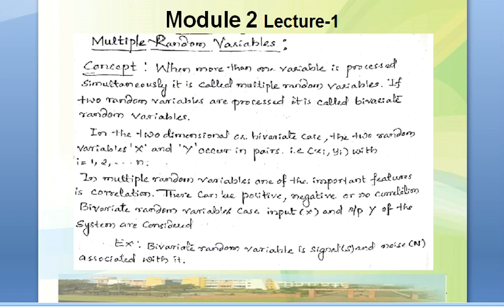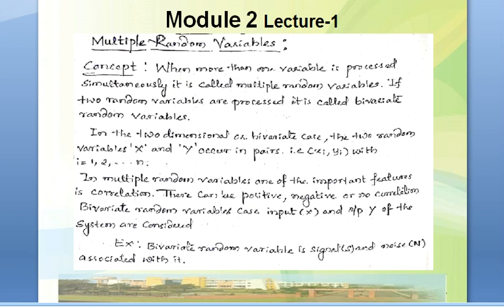If two random variables are processed, it is called bivariate random variables. If three are processed, it is the multiple random variable. Like that, we can have n number of random variables in a processing.